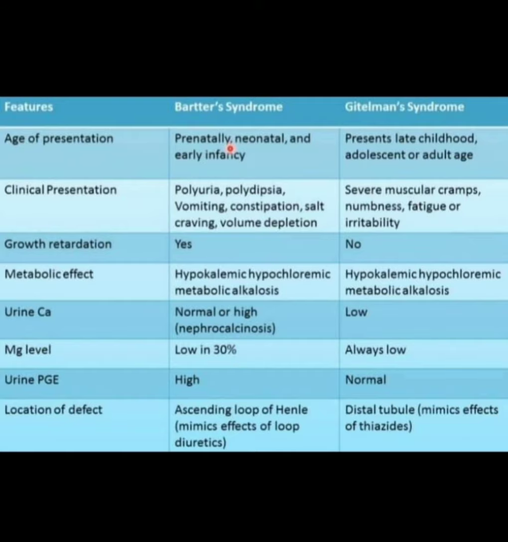In Bartter's syndrome, magnesium level is low in 30%. In Gitelman's syndrome, magnesium level is always low. In Bartter's syndrome, urine PGE is high. In Gitelman's syndrome, urine PGE is normal.